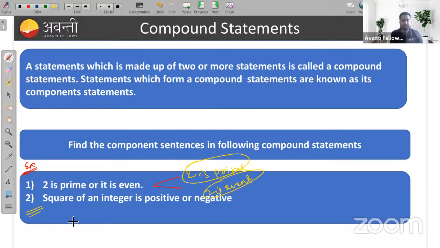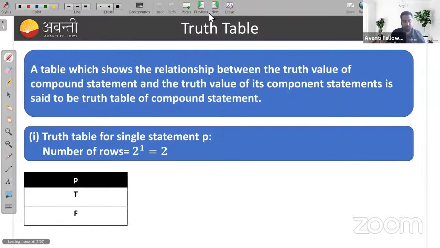The square of an integer is positive, and the second component will be the square of an integer is negative. These are the two components you will get from the compound statement. Okay, so let's move. This is all about your compound statement.